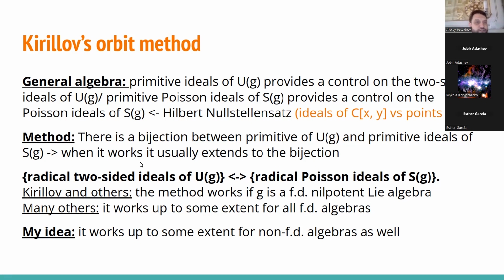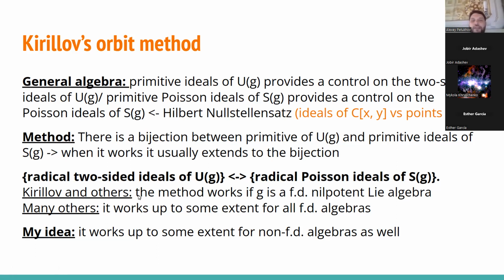So, fortunately, it's known that under some assumptions, there is a bijection between primitive ideals of UG and primitive ideals of the symmetric algebra. And, well, whenever it works, it usually extends this bijection not only between primitive ideals, but between radical ideals on both sides.